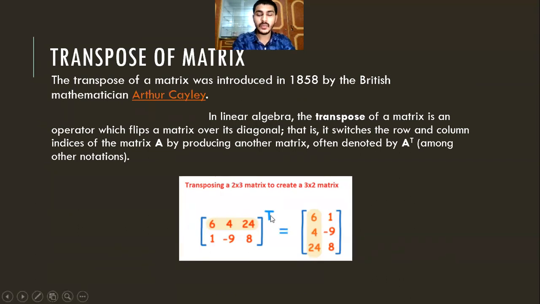We have to do the transpose of the matrix. What does it do? It changes the rows into columns and columns into rows. So here we have two rows, so we will change them into columns: 4, 6, 4, 24, and 1, minus 9, and 8. Here we have 1, minus 9 and 8. Transpose of a 2 by 3 matrix creates a 3 by 2 matrix. That is the example of transpose of a matrix.